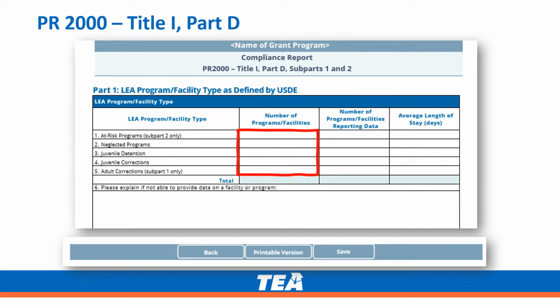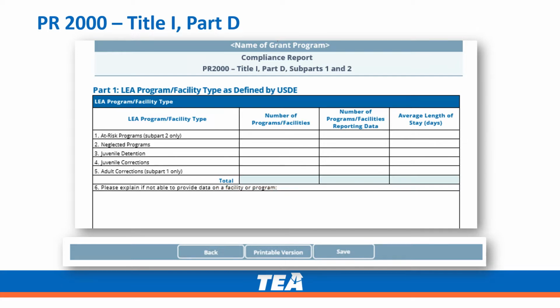In Part 1, the LEA will list the number of program facilities and the number of program facilities reporting data. They will also list the average length of stay in terms of days. For LEAs, the line 5 for adult correctional will be grayed out. If for any reason the number of programs and facilities does not equal the total number of programs and facilities reporting data, the LEA will be asked to explain why not.